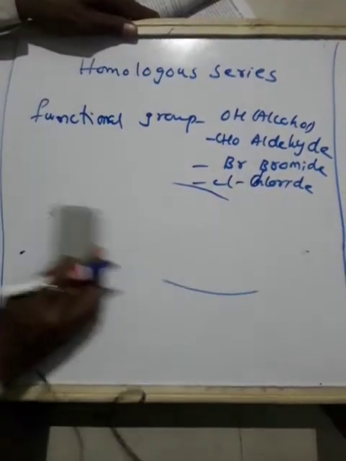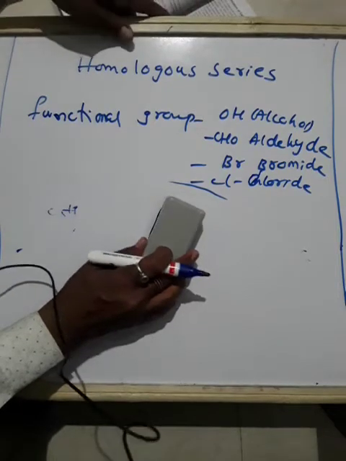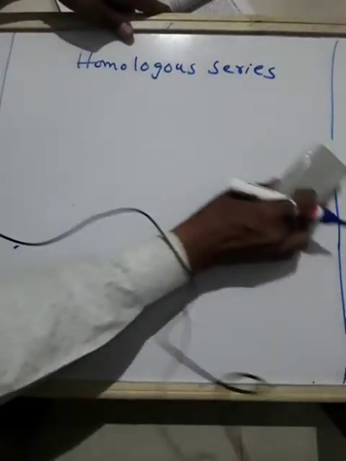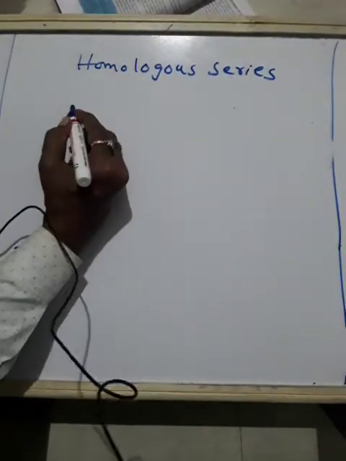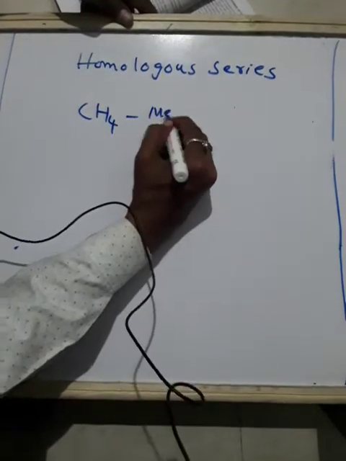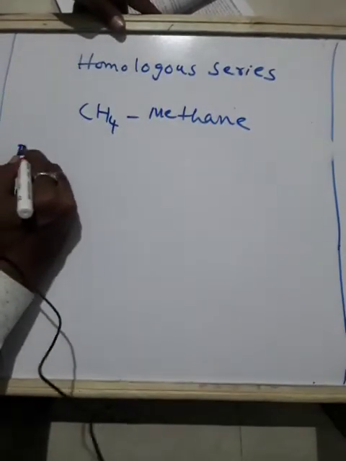Okay. Now we will take one example of indicating a functional group. I told you CH4 is methane. So how do we add a functional group?